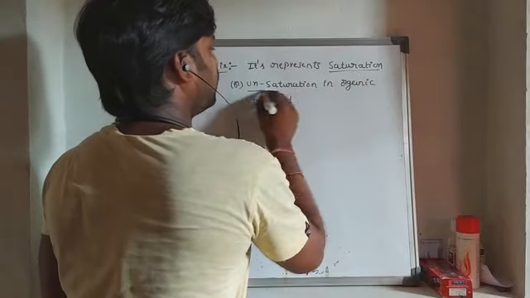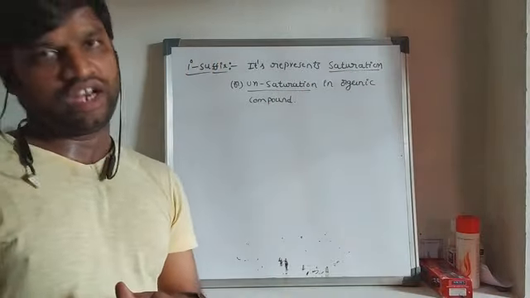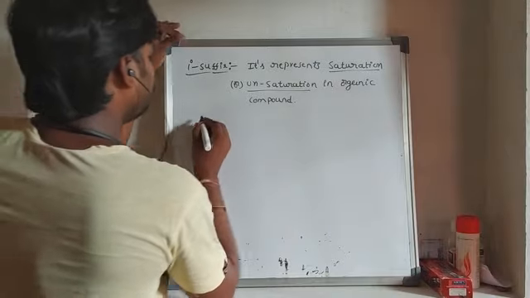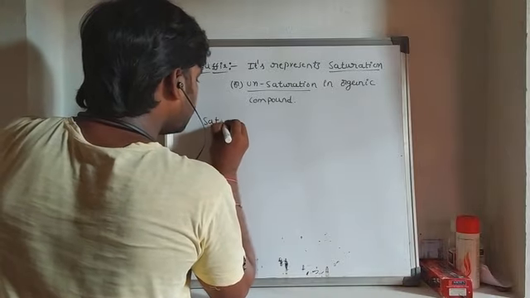What is saturation and what is unsaturation in an organic compound?